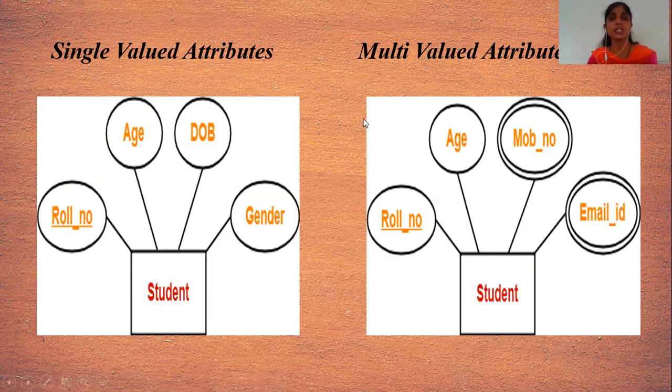When we develop the ER diagram using this type of attribute, we have to understand that when we create our database, we have to treat the mobile number as a multi-valued attribute. That means we have to store more than one mobile number in the database. This is useful in the database creation.